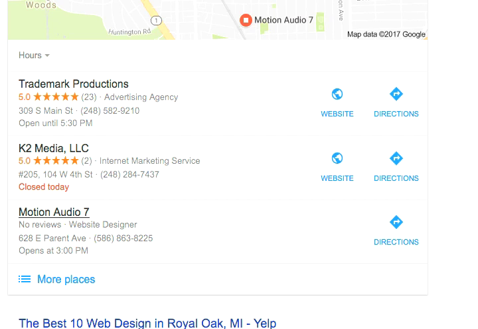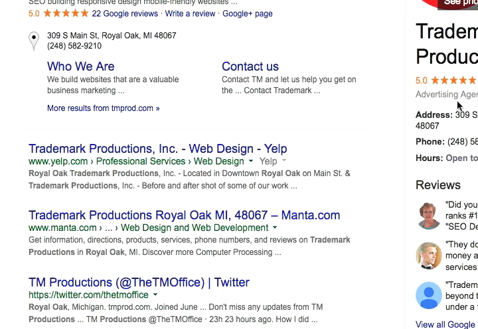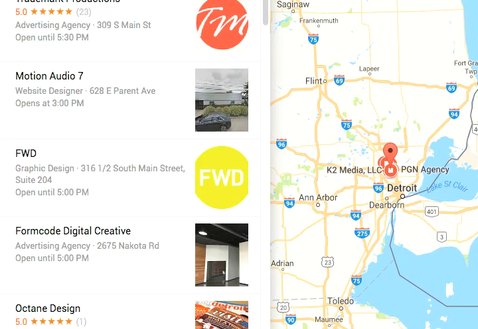Now, especially when we're talking local results in the Google web search, but also when it's showing up on the knowledge graph, and also when it's showing up in the maps results, those stars give you some good visibility and are likely to increase the click-through rate onto your listing if you can get some stars showing.